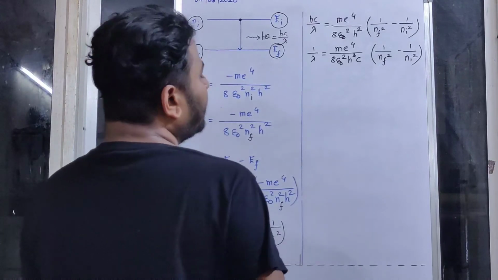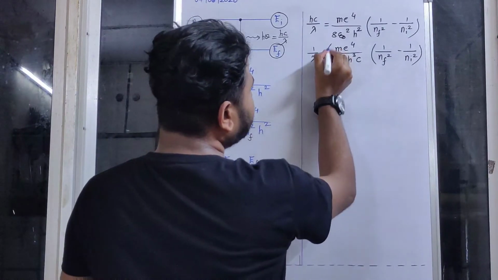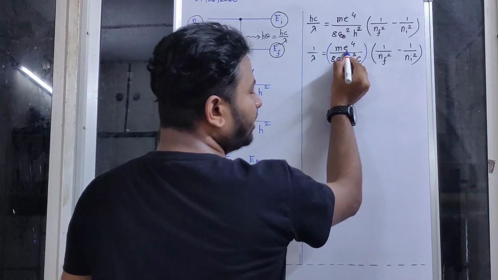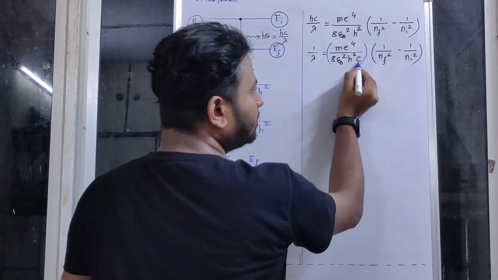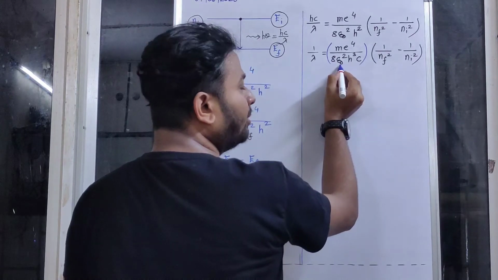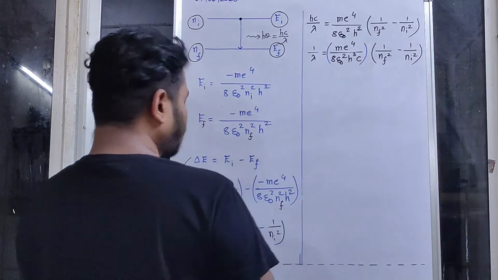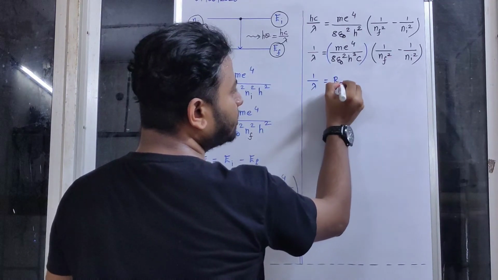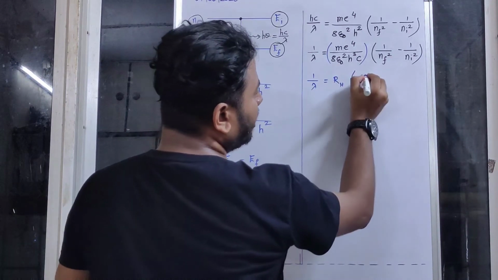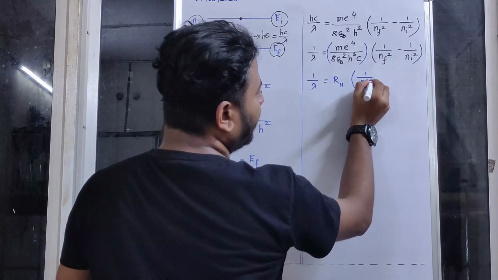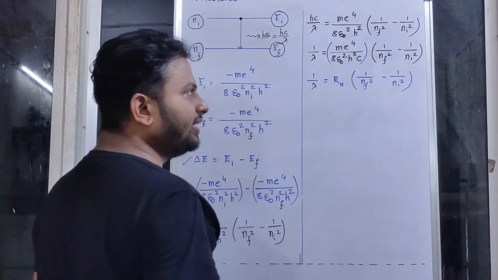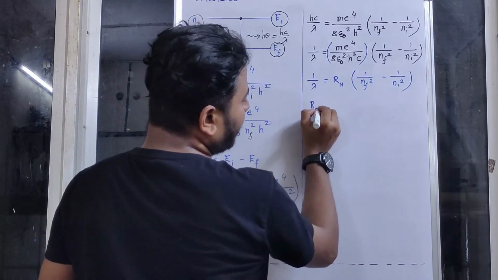Is this clear? Now if you see carefully, all the terms in this bracket, the mass of an electron, charge of an electron, Planck's constant, the speed of light and permittivity, are all constants. So let us replace the whole bracket by a new constant and I'll call this new constant R suffix H, into 1 over nf square minus 1 over ni square. Is this clear everyone? Now what does this RH stand for?